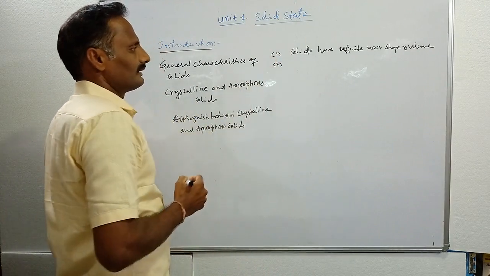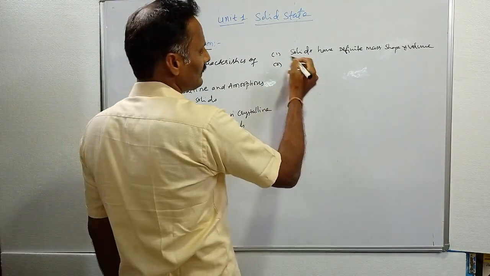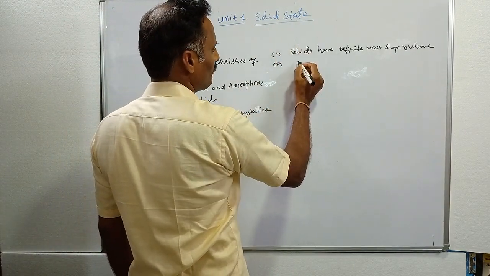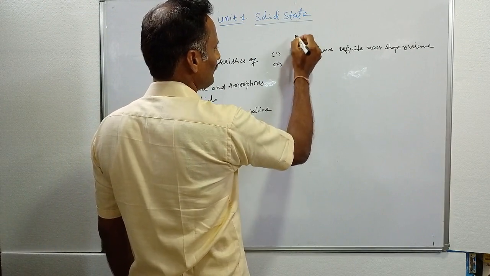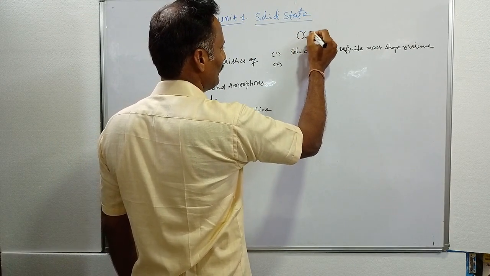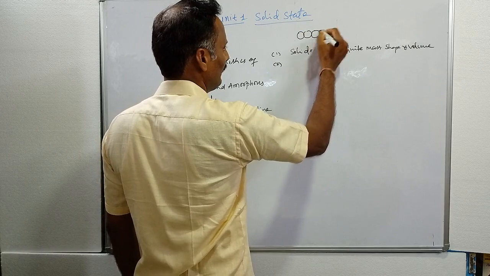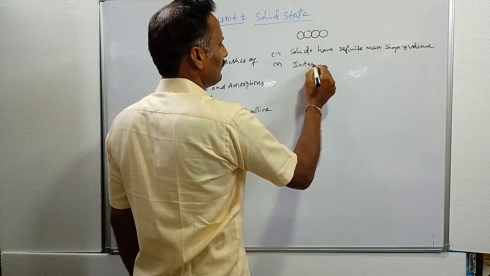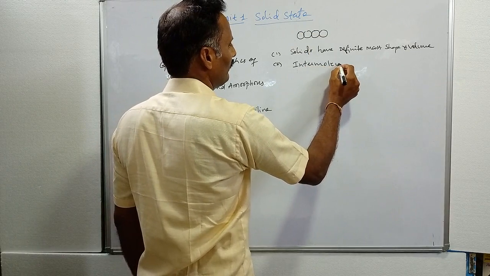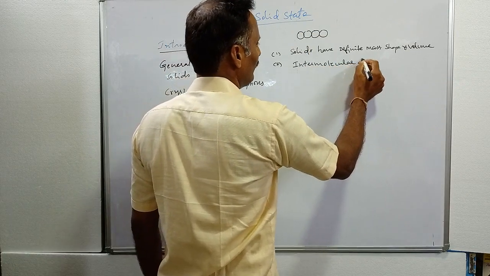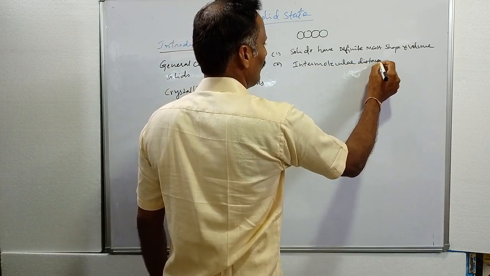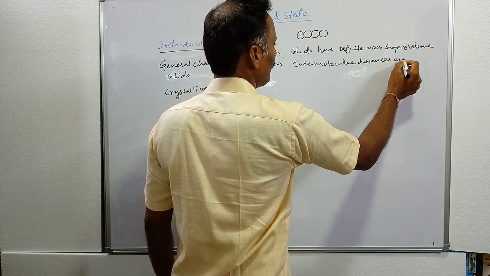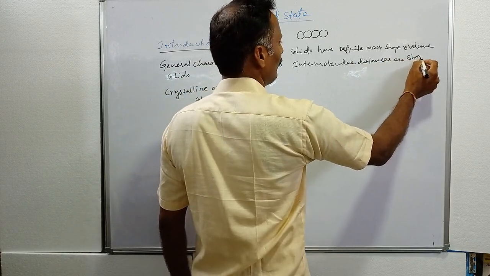Second thing here: in solid materials, particles are close to one another. When particles are close to one another, the intermolecular distances are very short.